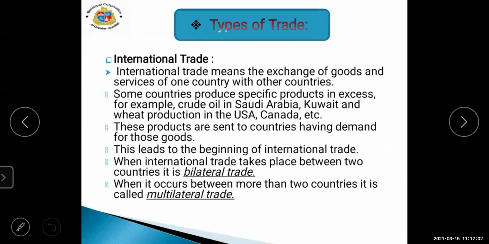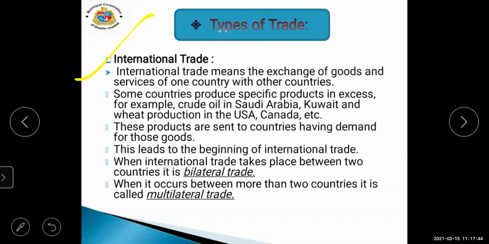Next is international trade. From the meaning only we can understand it: international trade means the exchange of goods from one country to other countries. Some countries produce specific products in excess, for example crude oil in Saudi Arabia and Kuwait, and wheat production in the USA, Canada, etc. Exchanging goods from one country to another is known as international trade. An example is given here.